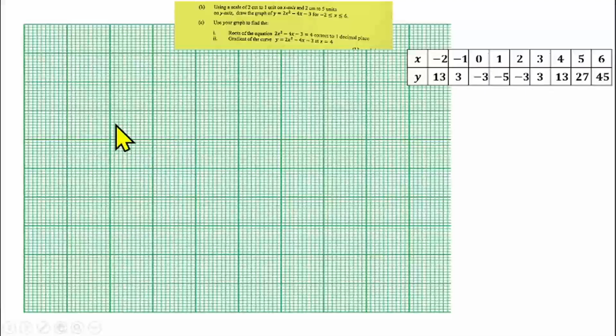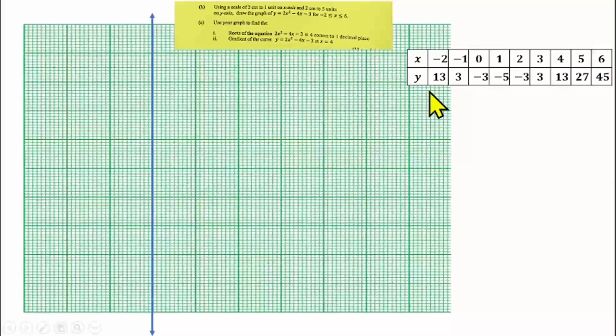So that means we need to use like 2.2 centimeters, the 2 boxes at the left-hand side here, but we need more space at the right-hand side here. So I will draw my y-axis around here, since I need 2 boxes for the negative side of x, but I need like 6 boxes for the positive side of x. So I will put my y-axis here and label it y. Okay, let's draw our x-axis first.